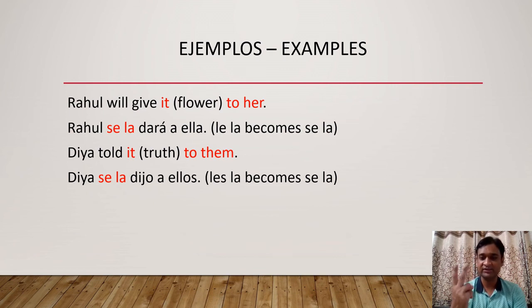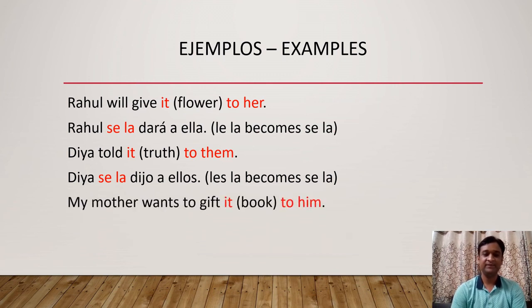Les la, two pronouns that start with L. So the first pronoun les will change to se. So les la becomes se la, and les is specified with a ellos because it is for to them. And dijo is the verb conjugation for told. So before the verb conjugation we have to place both the pronouns se and la. Dia told it to them. Dia se la dijo a ellos.